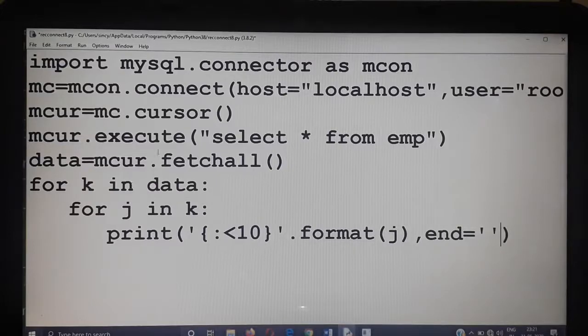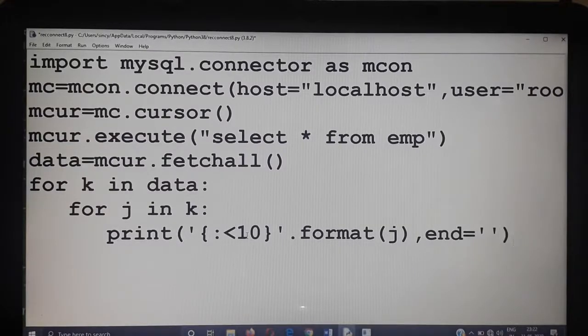See that once again, one tuple will be there in the variable k. From the tuple the first value will be extracted and displayed within its 10 spaces. Altogether it can take 10 spaces, and within that it will be displayed as a left aligned value.